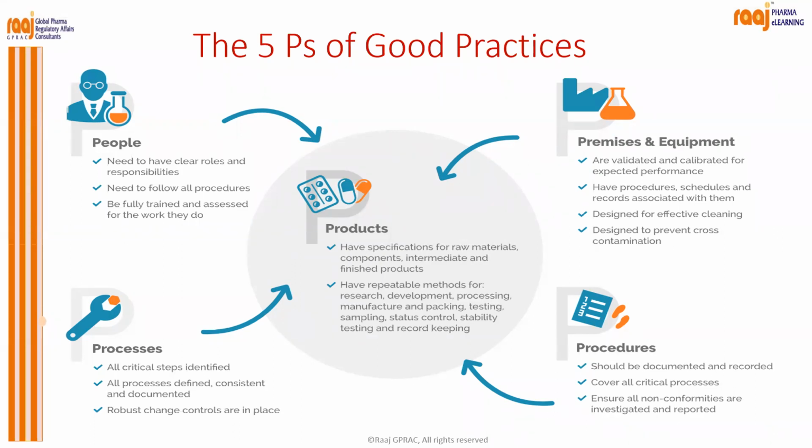Coming to procedure, it should be well documented, recorded, cover all critical processes, and ensure all non-conformities are investigated and reported. Then processes, like all critical steps are identified when you are giving the manufacturing process of product A, B, C, D. So each process has to be well defined, all critical points have to be mentioned, a flow chart has to be given, and all the critical steps you have to identify.